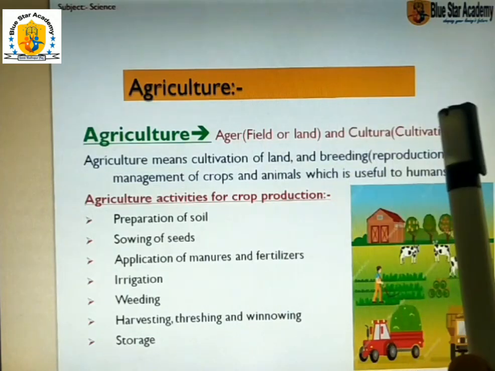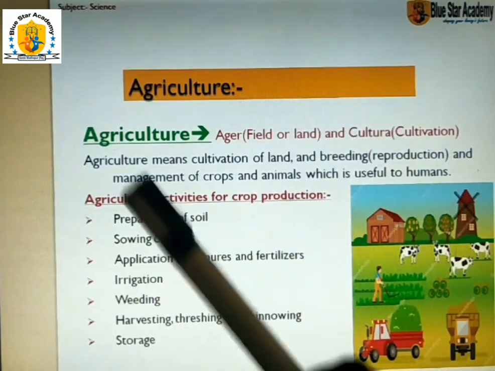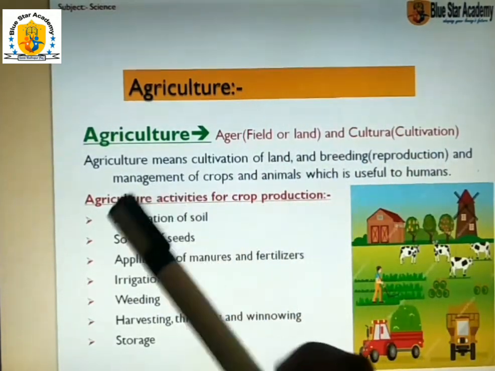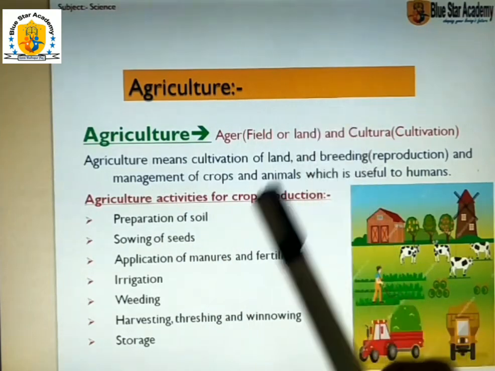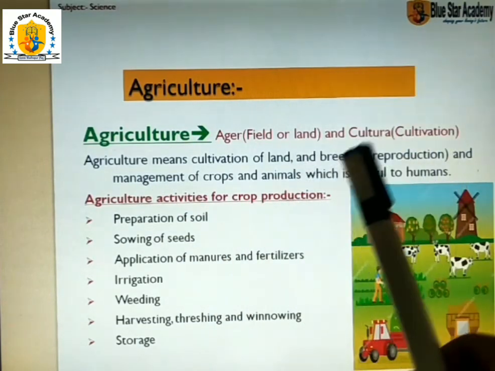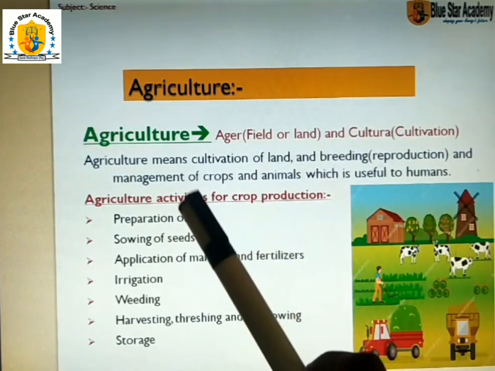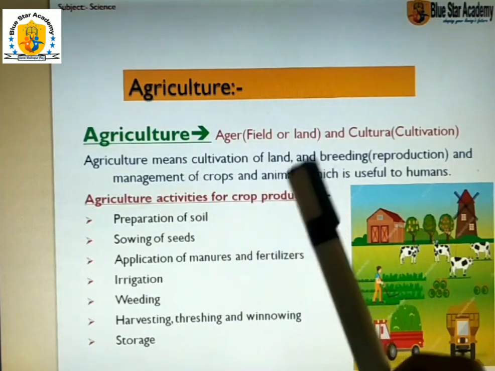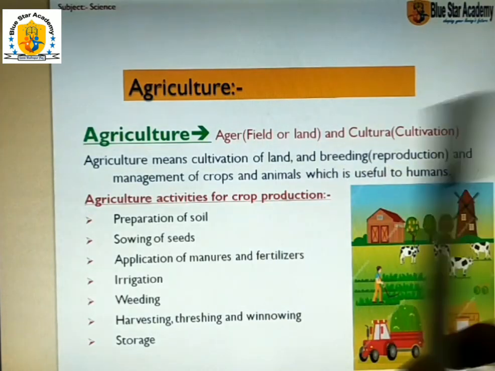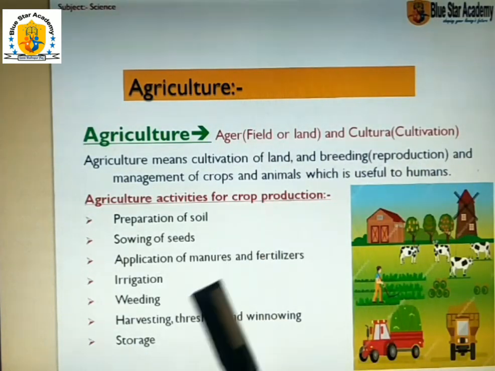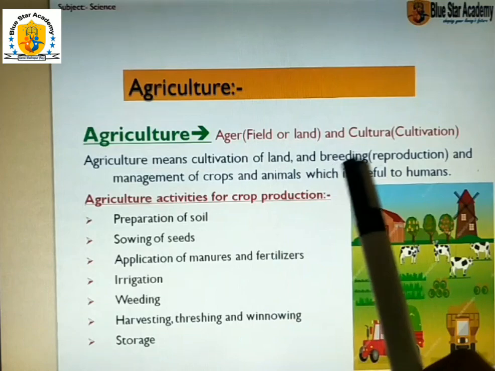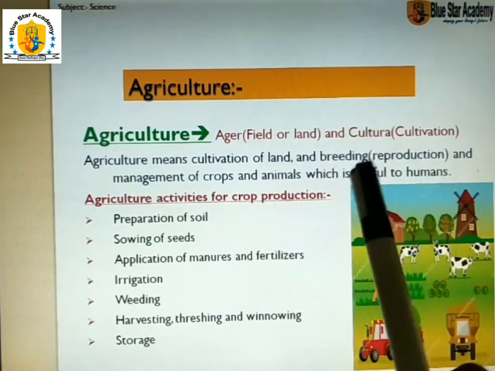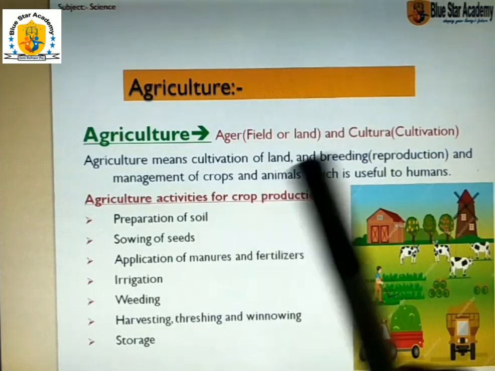And another definition: agriculture means cultivation of land and breeding and management of crops and animals, which is useful to humans. Breeding means reproduction.